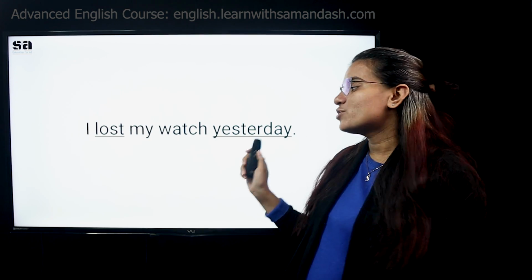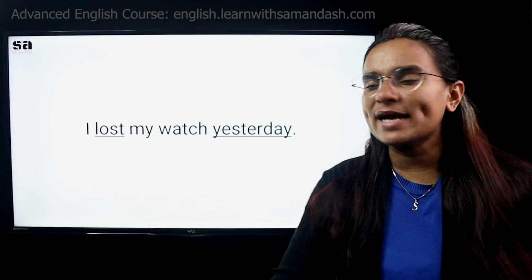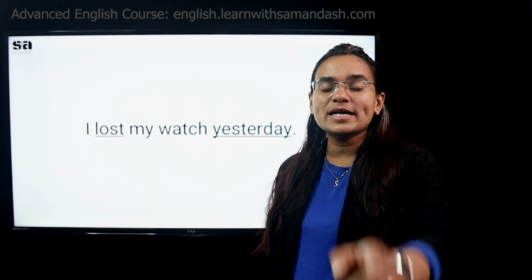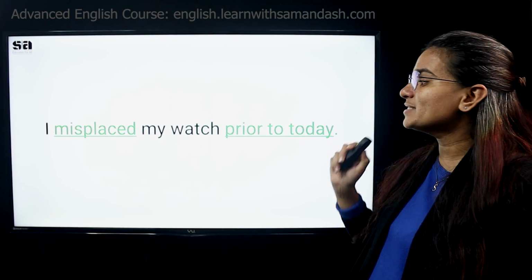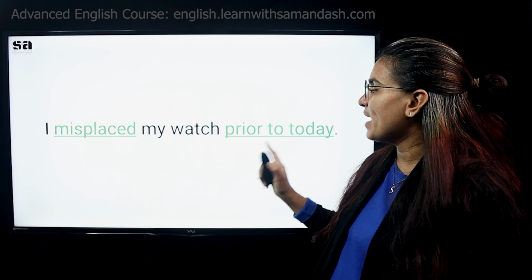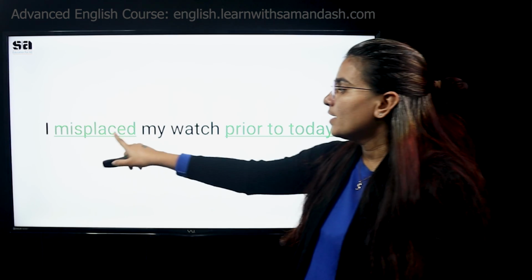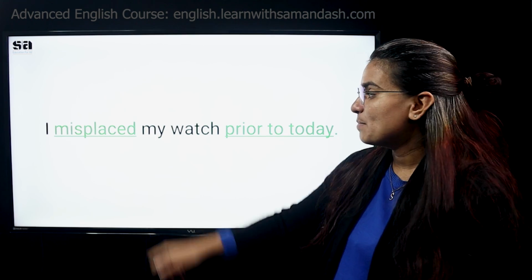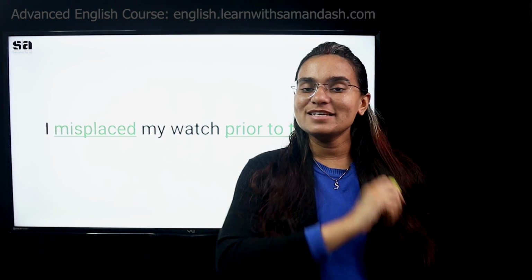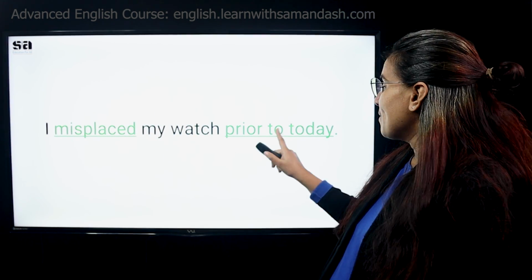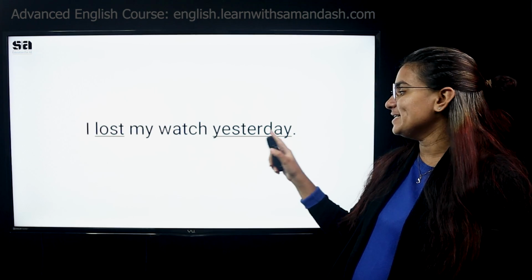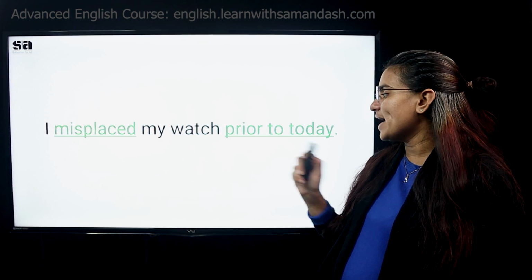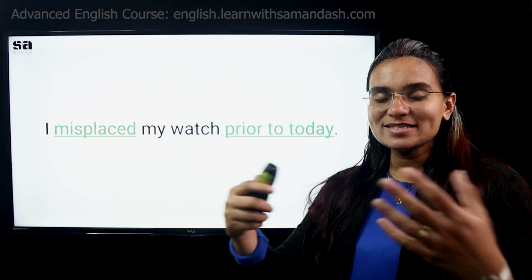Try this. Pause the video right now. Find the answer. Once you are done, you can check the answer, which is: I misplaced my watch prior to today. Lost can be called misplaced. Misplaced is actually a C1, C2 level word. Instead of saying yesterday, you can say prior to today, which is again a C1, C2 level word.